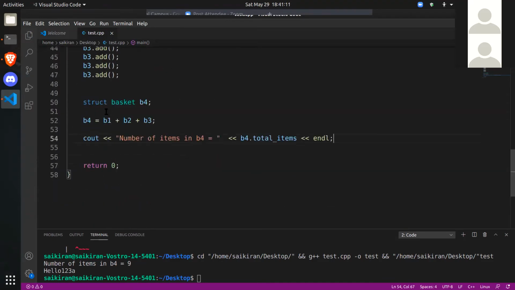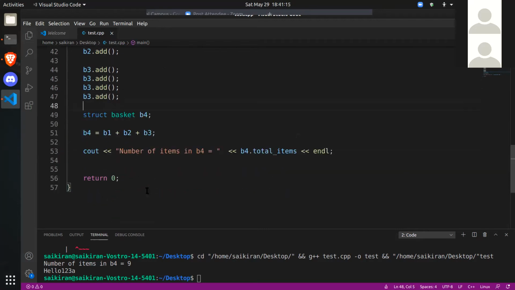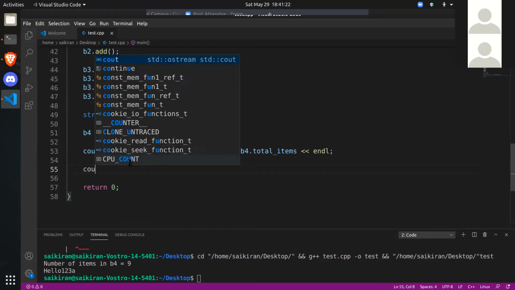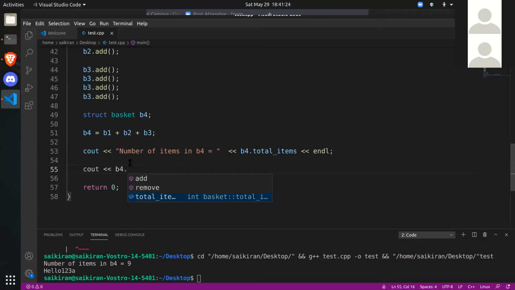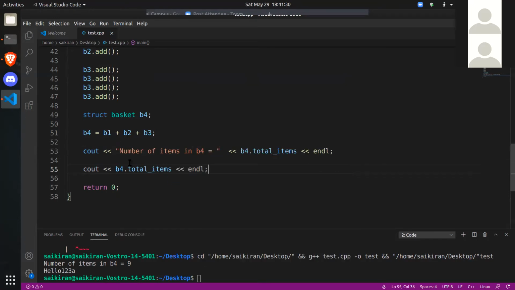So now let's do one. Now that we've seen that, let's do something interesting. Till now, if I want to print the details of a basket, I'm saying b4 dot print total items. I'm being very specific. I'm telling it what to do. Instead, I just want to say b4, like just print b4 and tell me what it looks like.